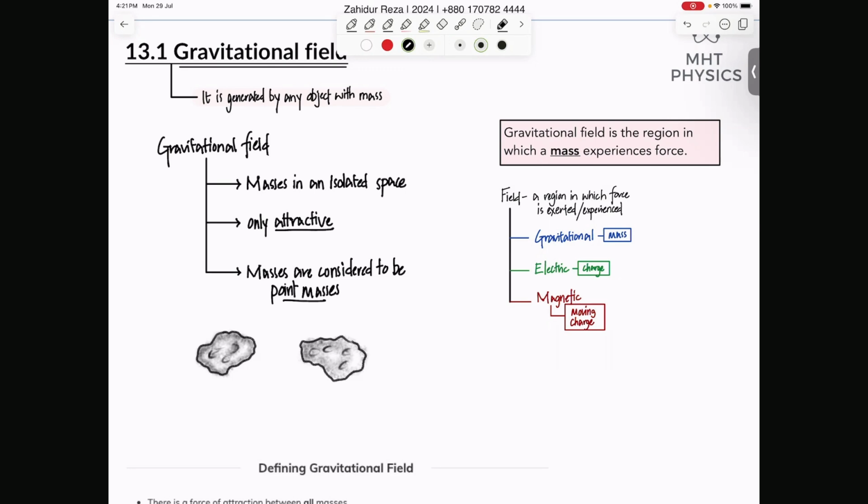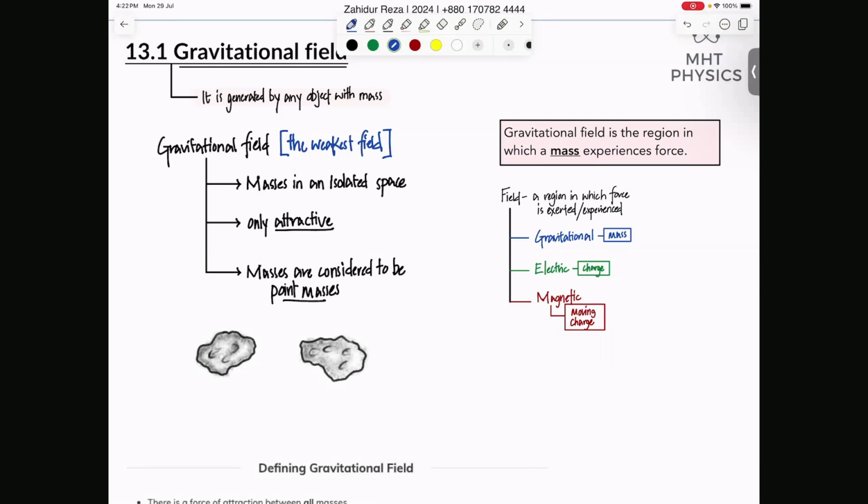So gravitational field, I'm just putting this as an extra point for you to know: the weakest field in the universe. Weakest field in the universe. There is no field weaker than this. So think of any other field out there, they're much stronger compared to gravitational field.